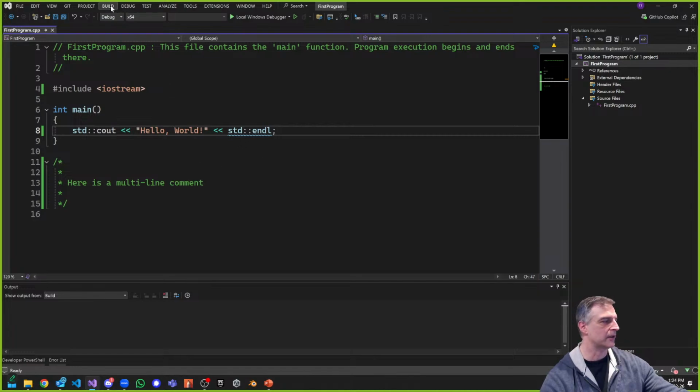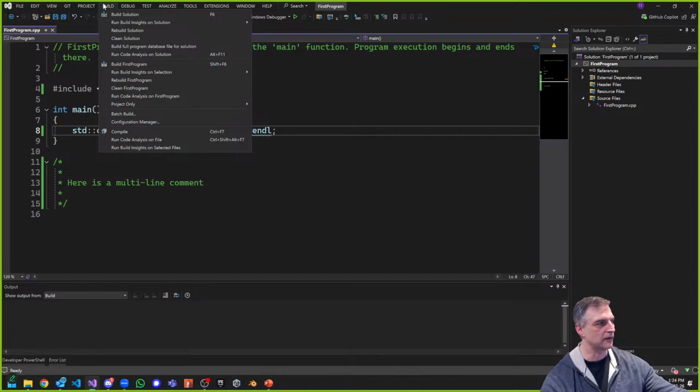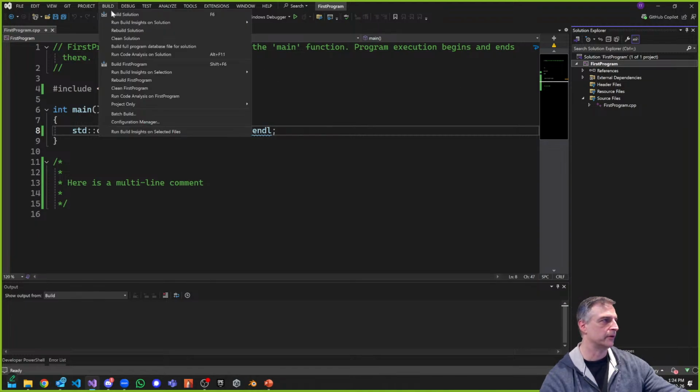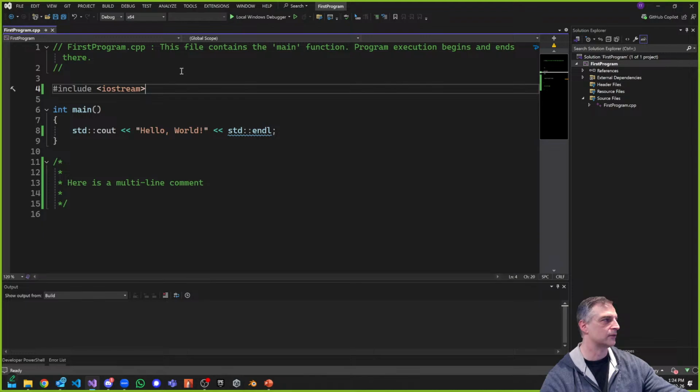All right, so again, if you look at build on the top here, you can build my solution, as an example. So that's everything in my solution. My solution right now only has one project, which is my first program. That's what it's called. So if I go build, that builds the entire solution. That's my project, maybe other projects at the same time. If I just want to build my project, I can just go build first program. That's Shift F6, and that will build my project. And if I want to run and build, this is where I'm doing it.